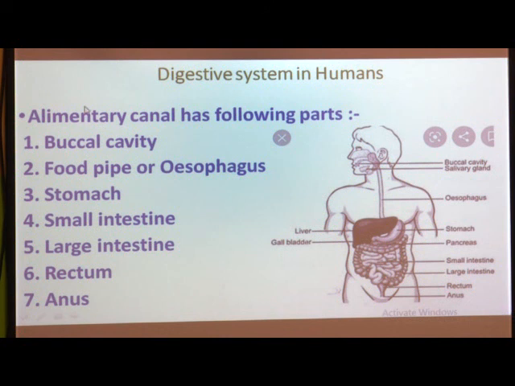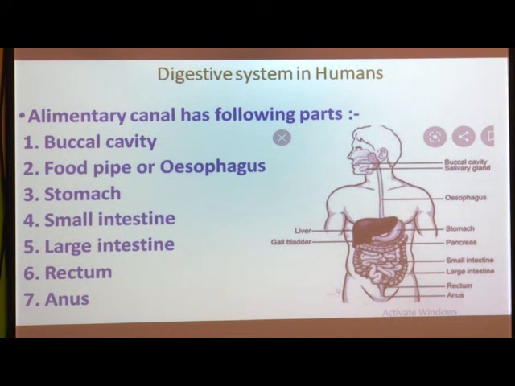So, these are the 7 main parts of alimentary canal. Buccal cavity is there, food pipe or esophagus is there, stomach is there, small intestine is there, large intestine is there, rectum is there and anus is there. So, all these 7 parts are of alimentary canal.